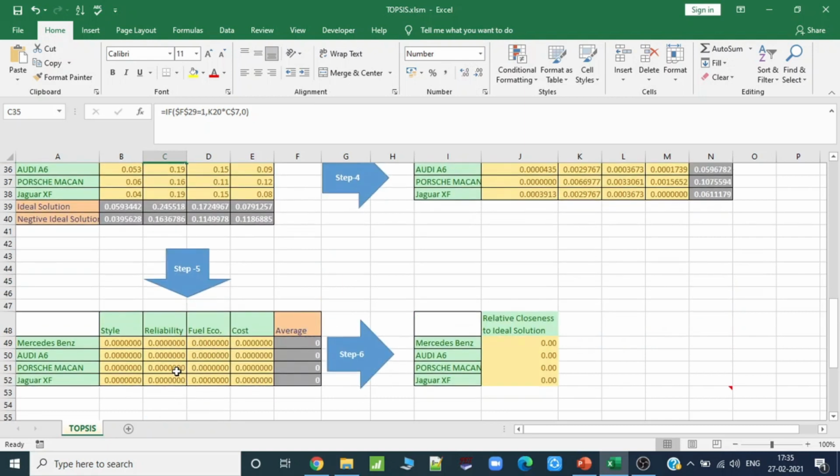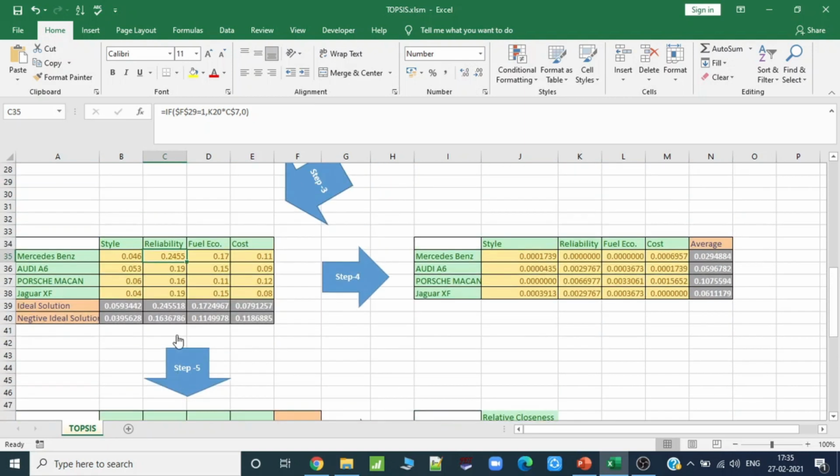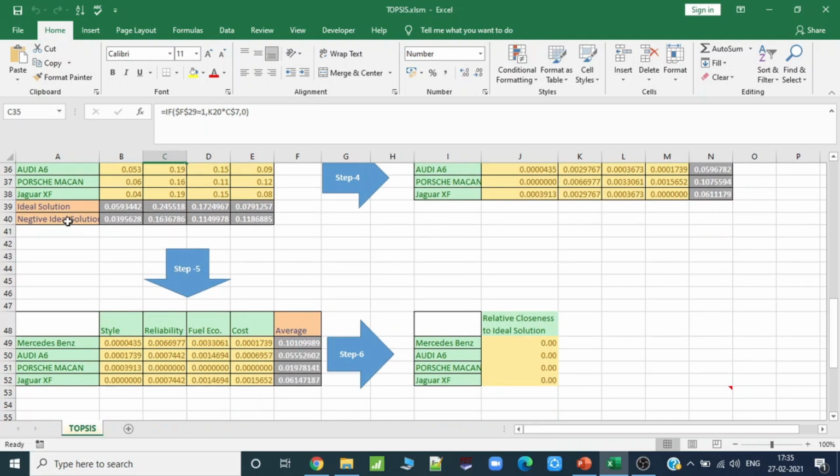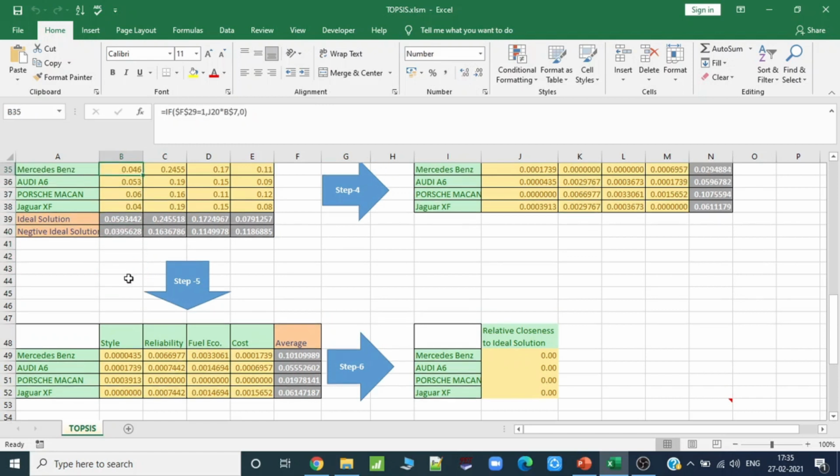Same thing we will do for the non-ideal solution, but for non-ideal we will use the negative ideal solution value. So for example, 0.046 minus 0.03956, which is 0.000435. Actually this is again the same formula, B35 minus B40 whole square. So 0.046 minus 0.03956 to the power 2 is having this formula. Then similarly, we will fill this matrix.